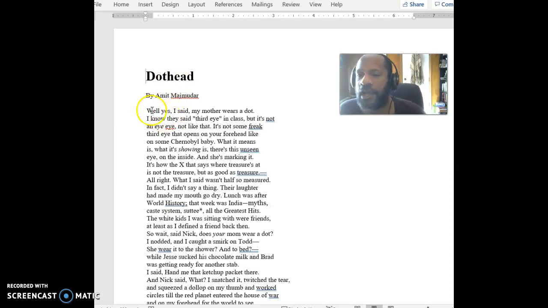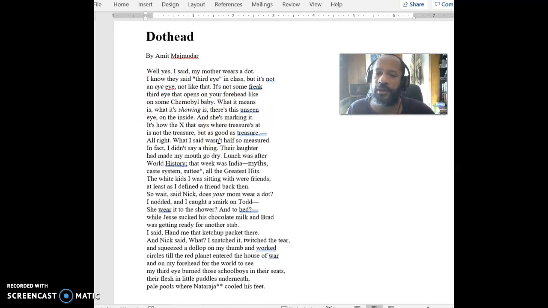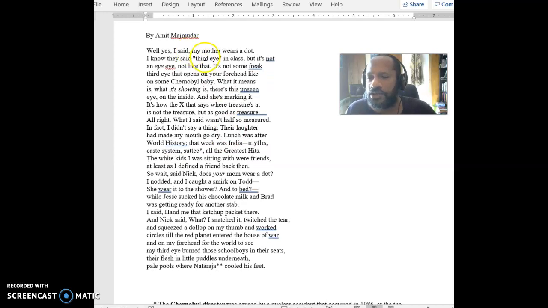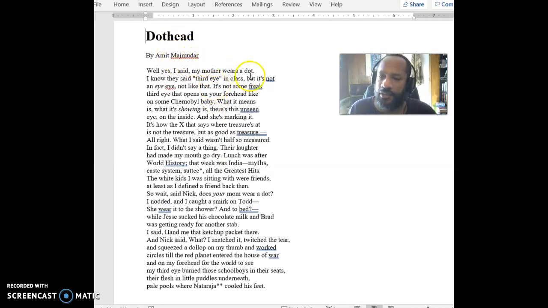And he starts off saying, well, yes, I said my mother wears a dot, right? So his mother is wearing one. So again, wearing a dot. So he himself is Hindu. And it says, I know they said third eye in class, but it's not an eye, not like that. It's not some freak third eye that opens on your forehead like some Chernobyl baby. And so he's talking about this dot that his mother wears.